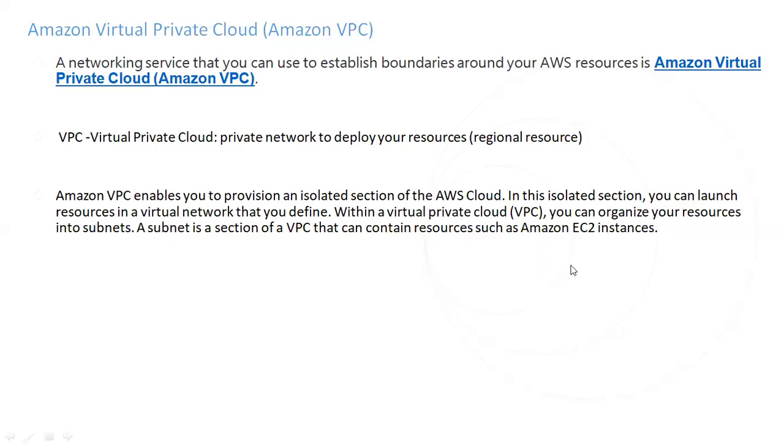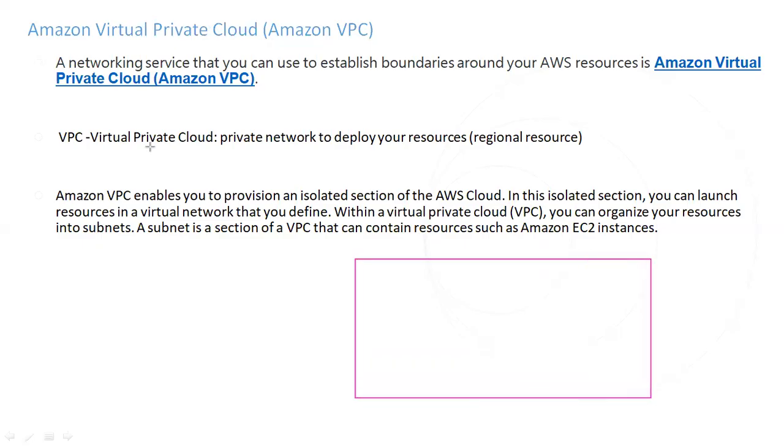In very simple terms, try to understand what is a VPC. Suppose, guys, this is your AWS cloud. In this AWS cloud, we want to create one separate portion, an isolated section. In that section, you are allowed to host your resources only.